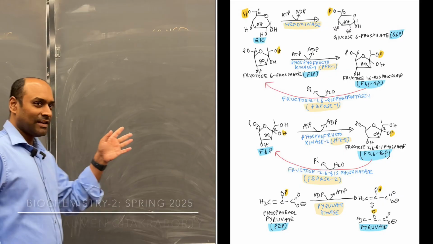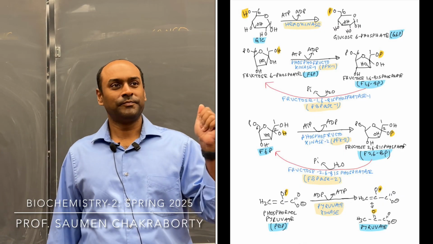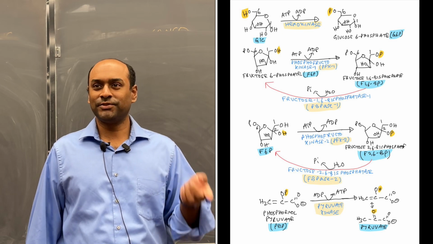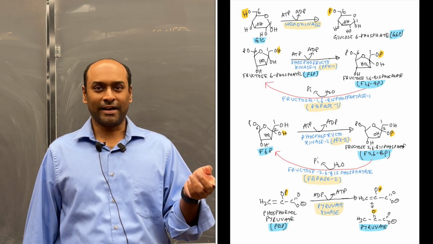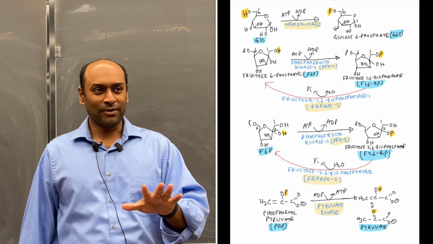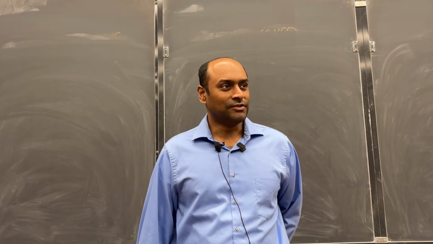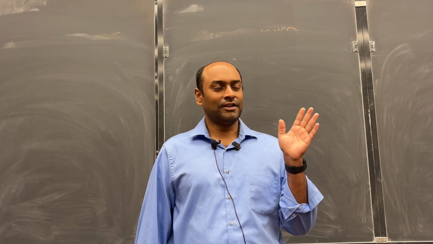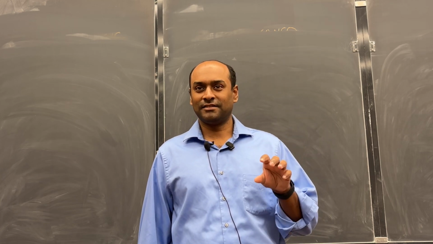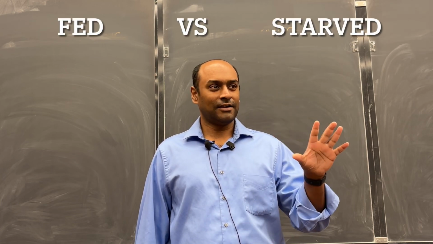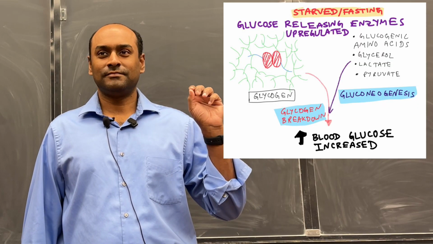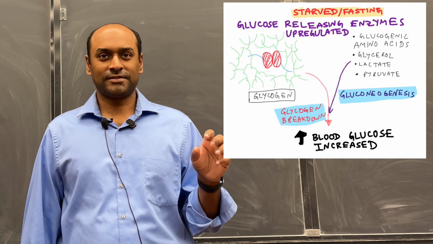We looked at hexokinase, we looked at PFK1, we looked at FBPase1, we looked at FBPase2, PFK2, pyruvate kinase, right? Those are the main ones we looked at. And so, what you have to think is that you have to first think about the metabolic condition. Are you fed or are you starved? Then, let's do starved first.